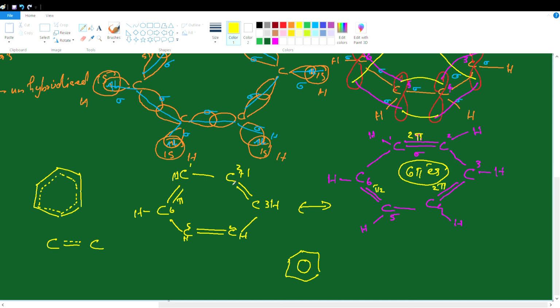They are involved in resonance or delocalization. So they are not readily available between any 2 carbon atoms at all times. They are continuously moving over the carbons. So they do not undergo addition reaction normally.